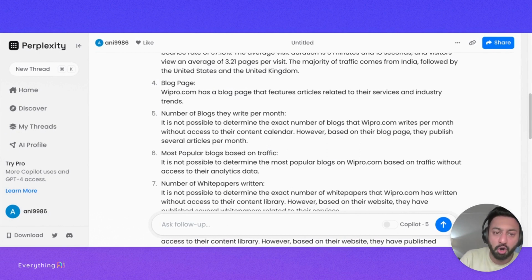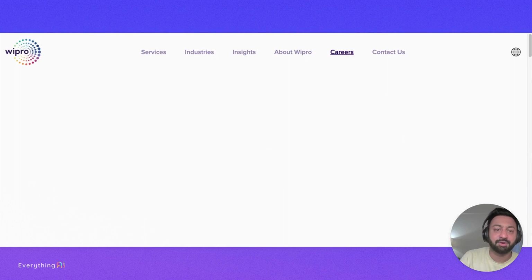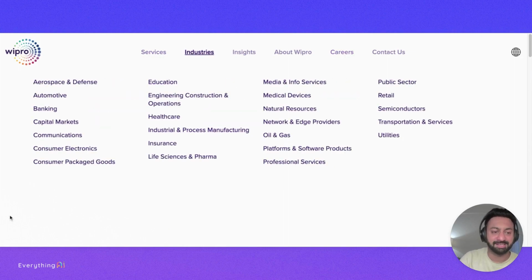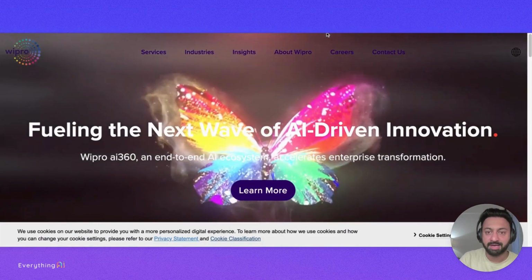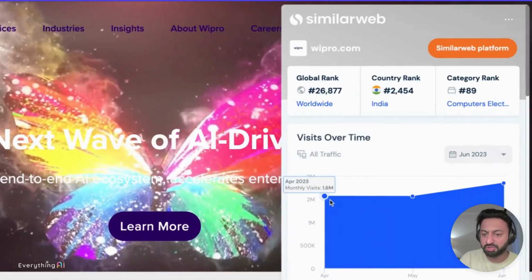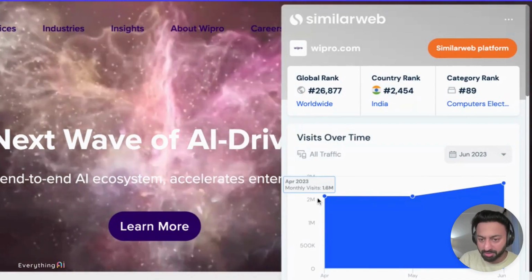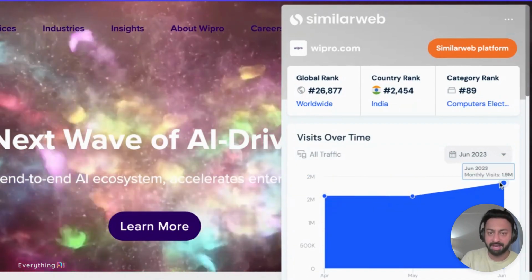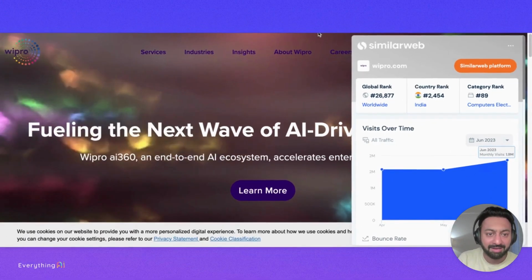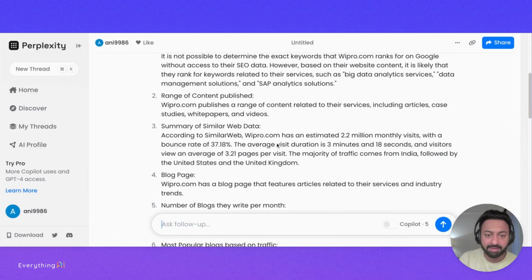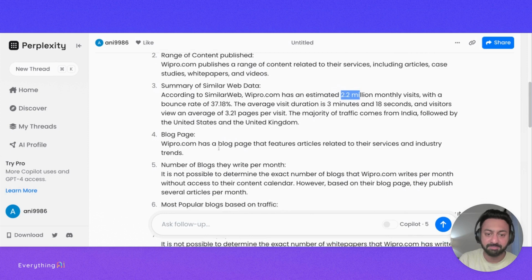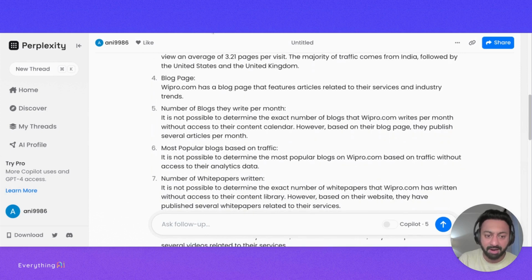We're going to look at Wipro.com and see what SimilarWeb gives us as the results. Yes, I'm at Wipro.com. I come here, and SimilarWeb gives me approximately 2 million, right? A little more than 2 million, but it says here 1.6, 1.6, 1.9, right? So if I go back to Perplexity.ai, its SimilarWeb figure is 2.2 million, which may actually be quite accurate here, right? It says a bounce rate of 37% and the number of blogs they write, whereas Bard tells me 10 million visitors, right? And a domain authority of 92.